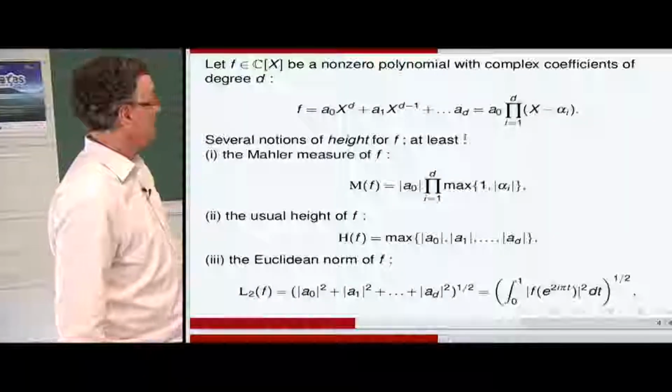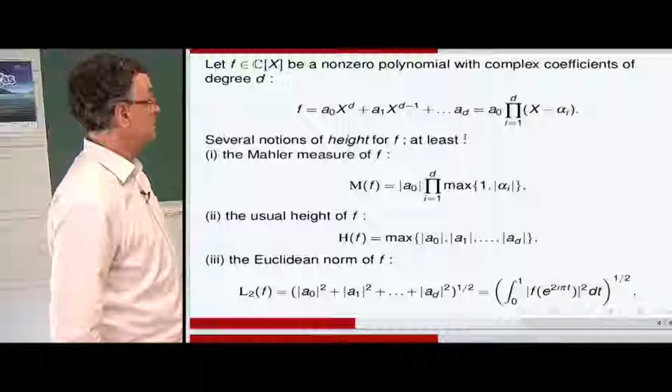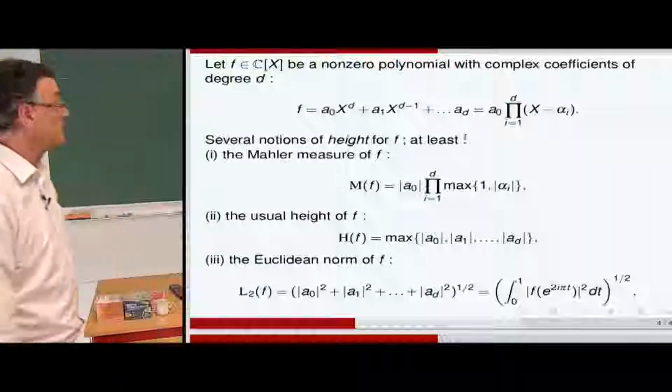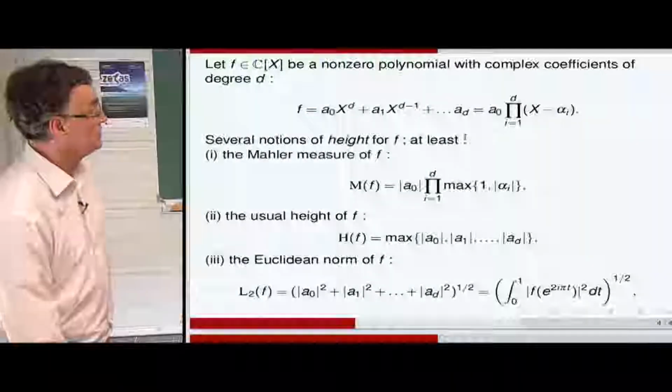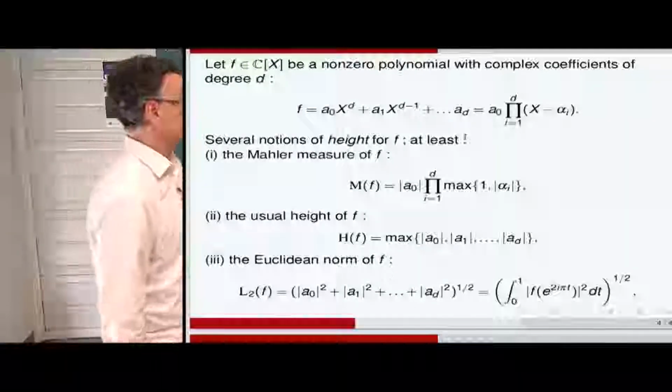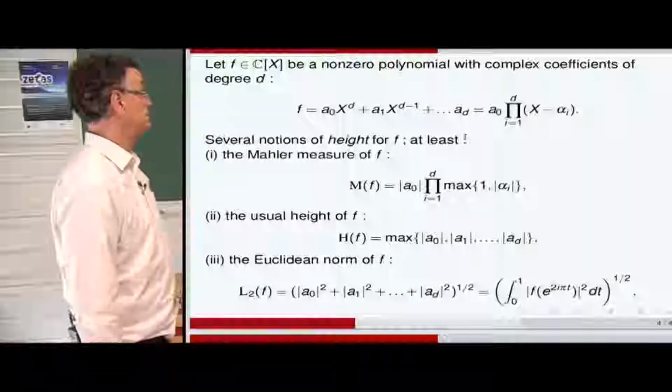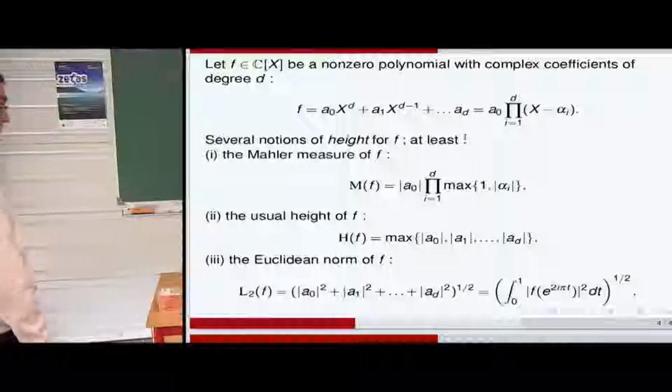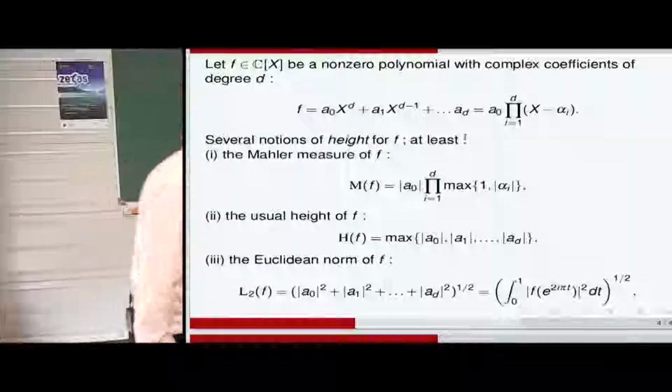There is the usual height of f, which is the maximum of the absolute value of the coefficients, and the Euclidean norm of f, the square root of the sum of squares of the moduli.